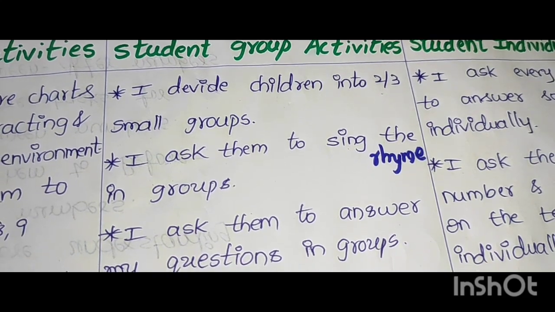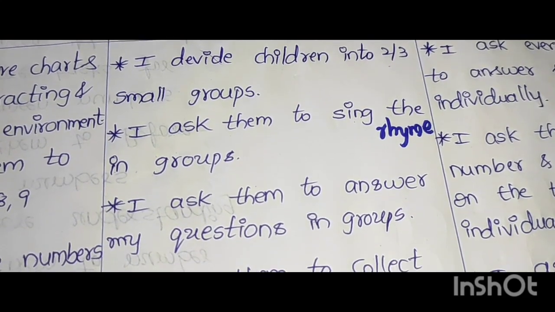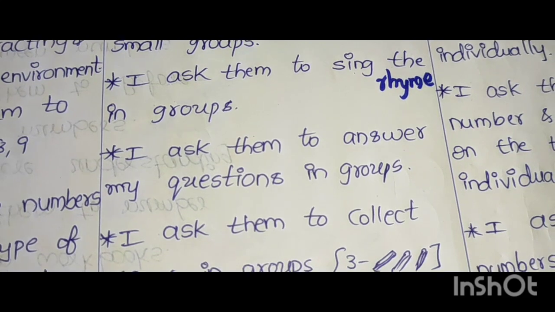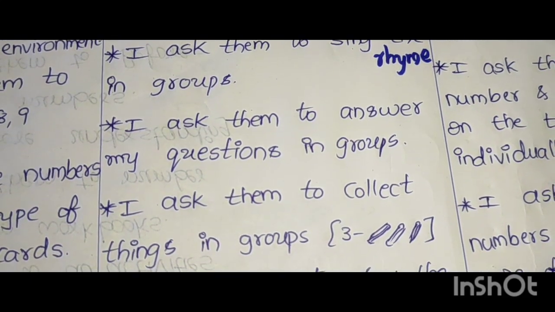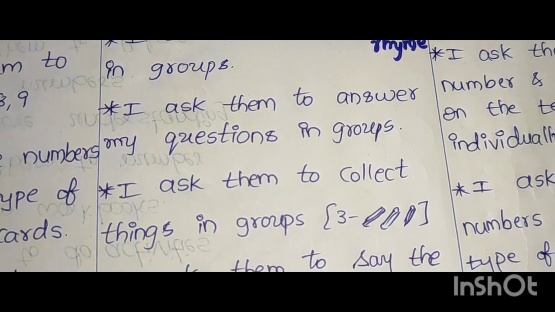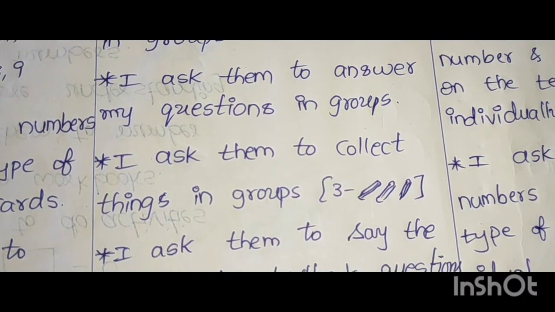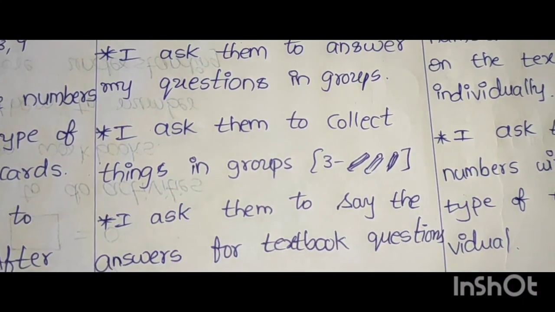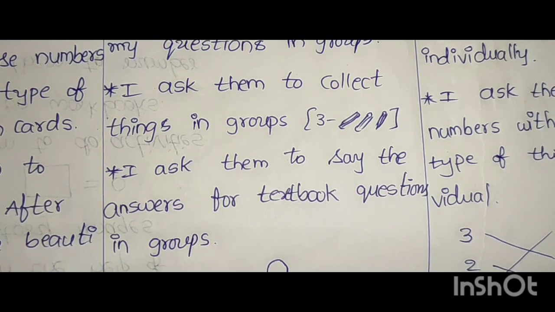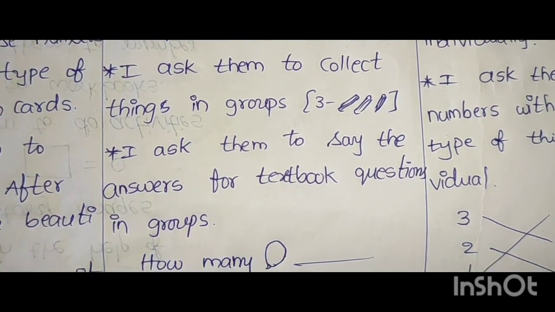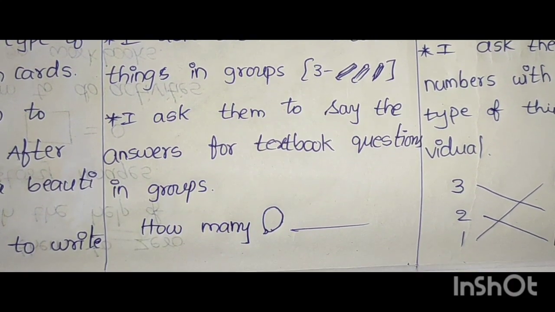Student group activities. I divide children into 2 or 3 small groups. I ask them to sing the rhyme in groups. I ask them to answer my questions in groups. I ask them to collect things in groups, 3 pencils or any 3 things. I ask them to say the answers for textbook questions in groups. How many balloons? They say the answers.